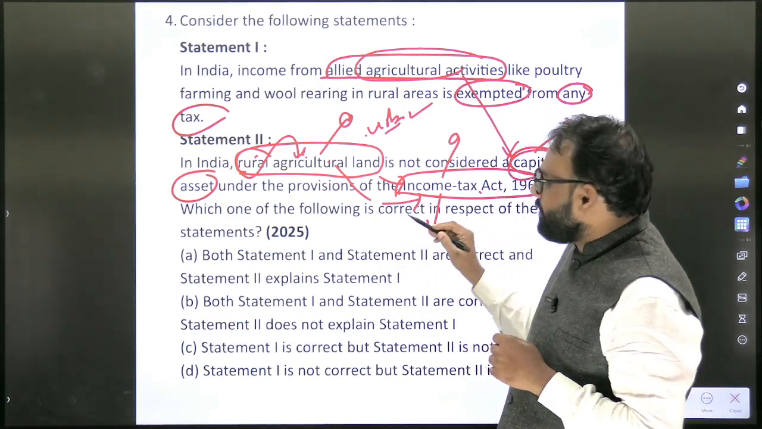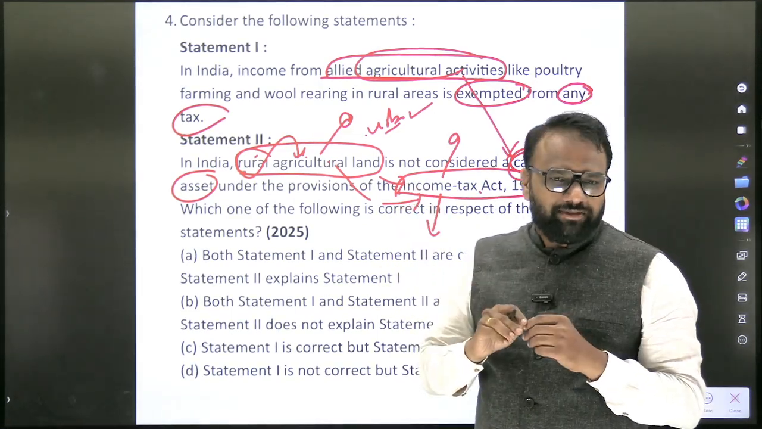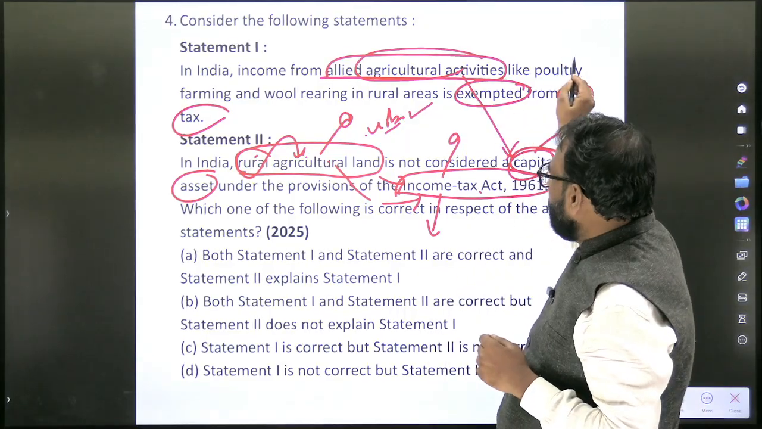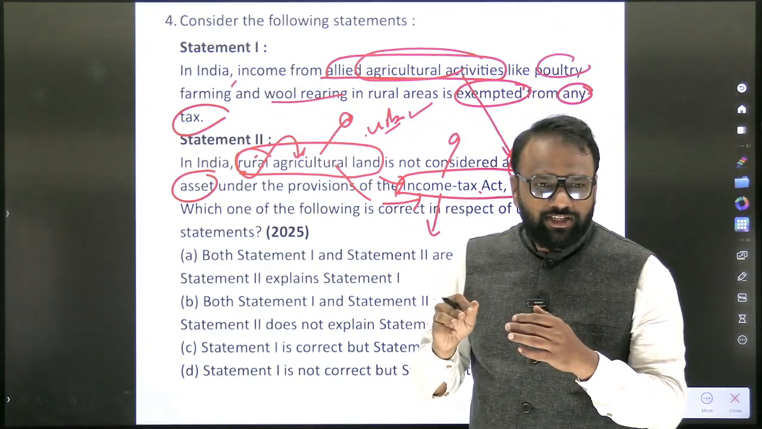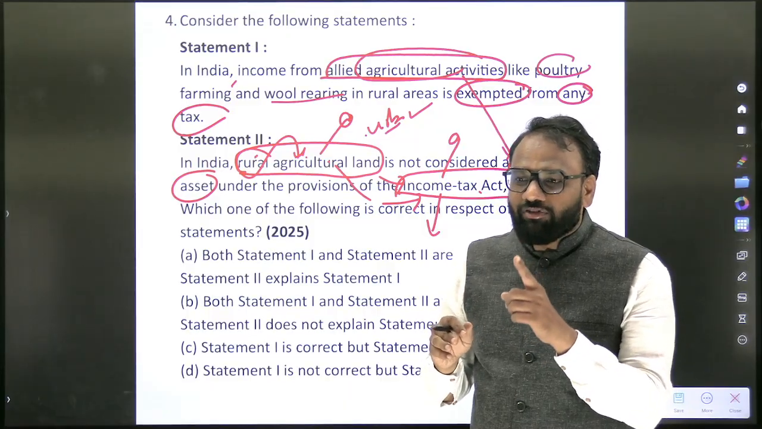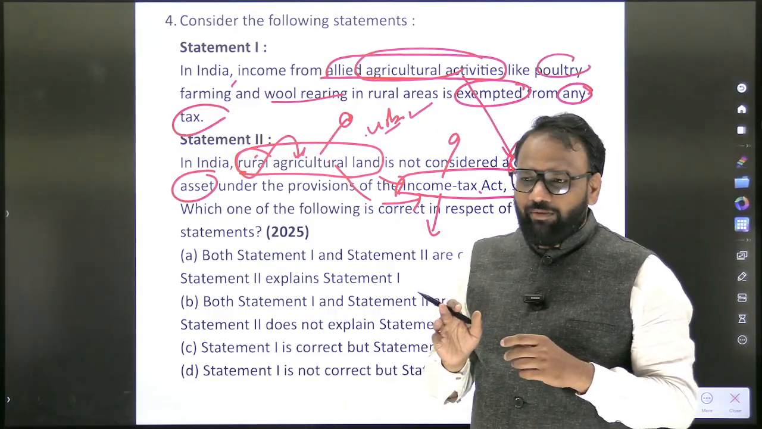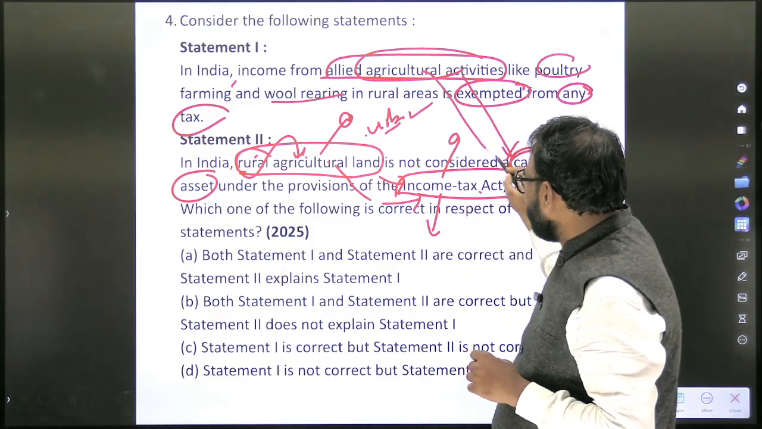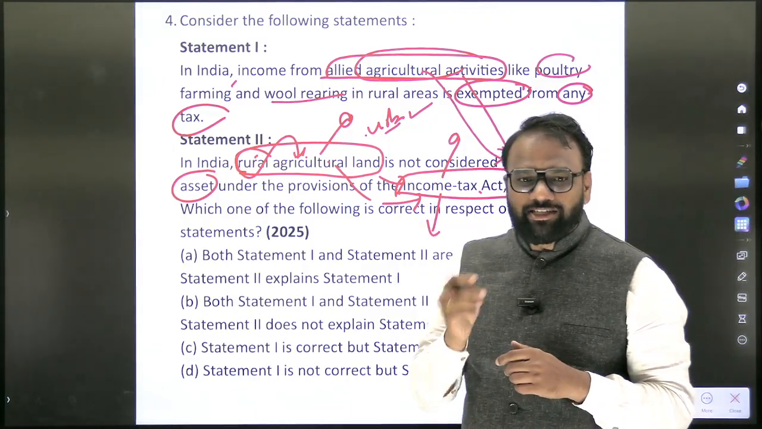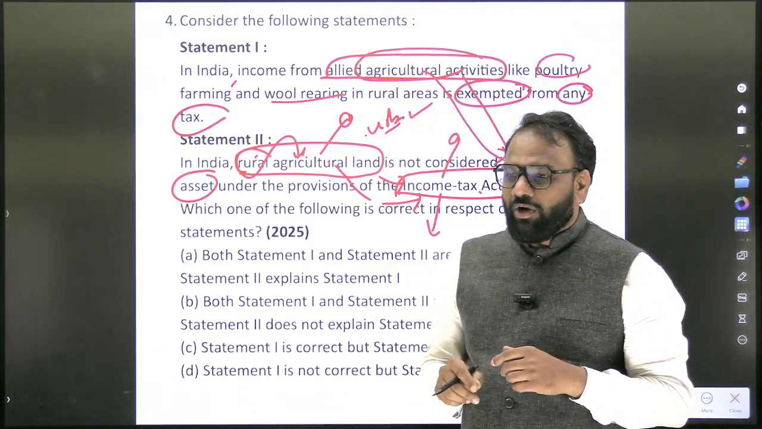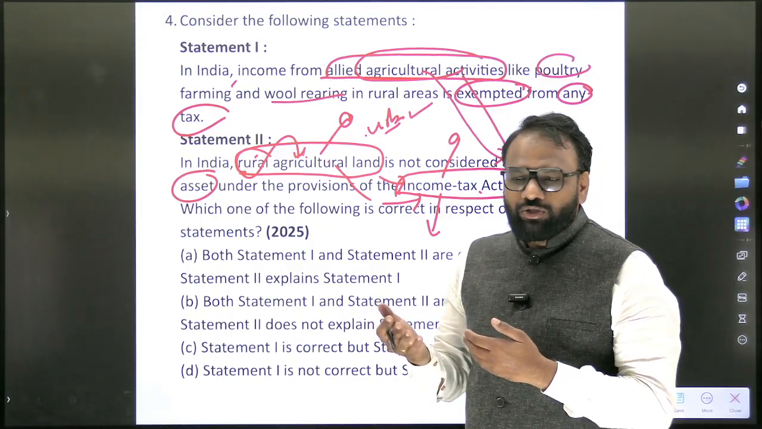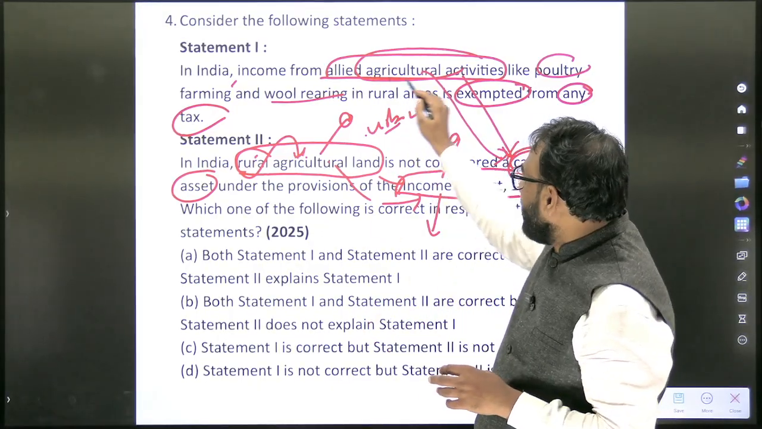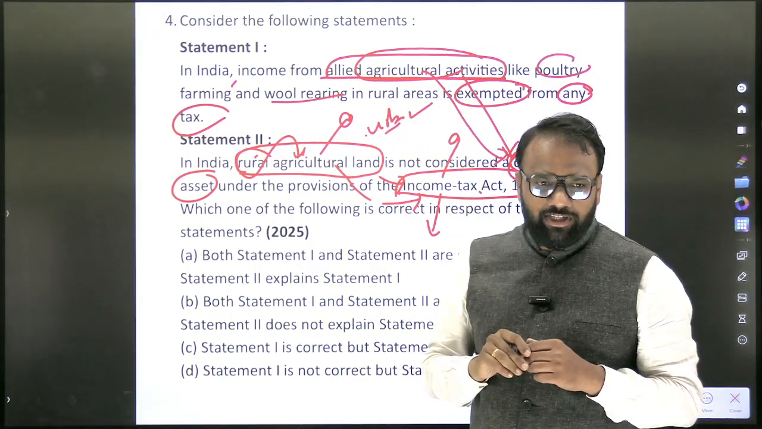But at the same time, allied agricultural activities, when it comes to poultry, farming, wool rearing, dairying and all those things, they are not exempted from the Income Tax Act. Very important. It means taxation exists. Only for basic agriculture, whatever crops they grow, there is no income tax. But for the allied agricultural activities, there is a tax.